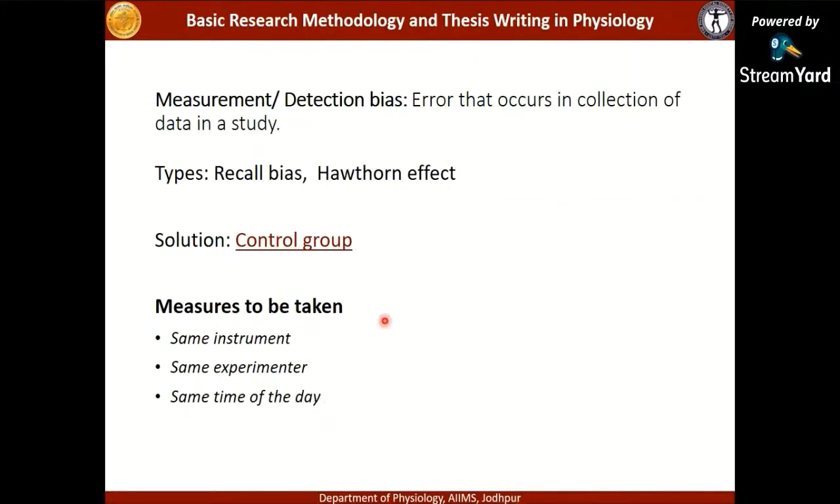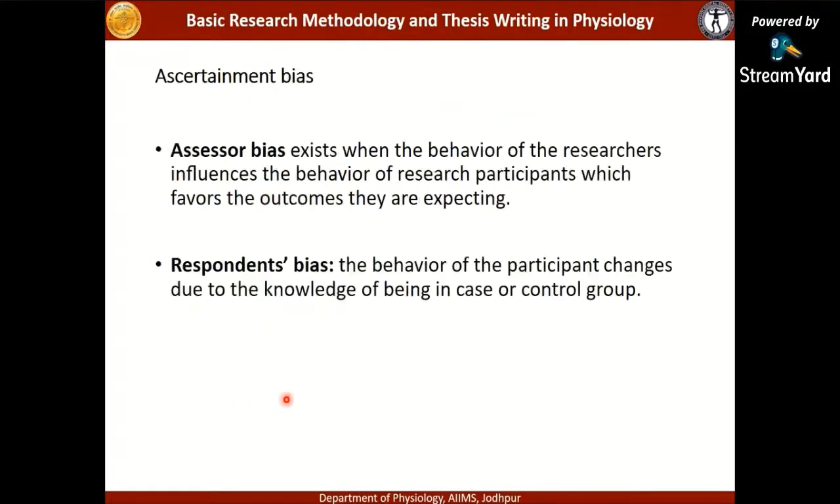Now, what measures are to be taken? Try to use the same instrument for collecting all the data. The same experimenter, the same person, should record, because then whatever errors there are will be evenly distributed. Then try to take the data at the same time of the study, the same time of the day, to take care of the circadian phenomena.